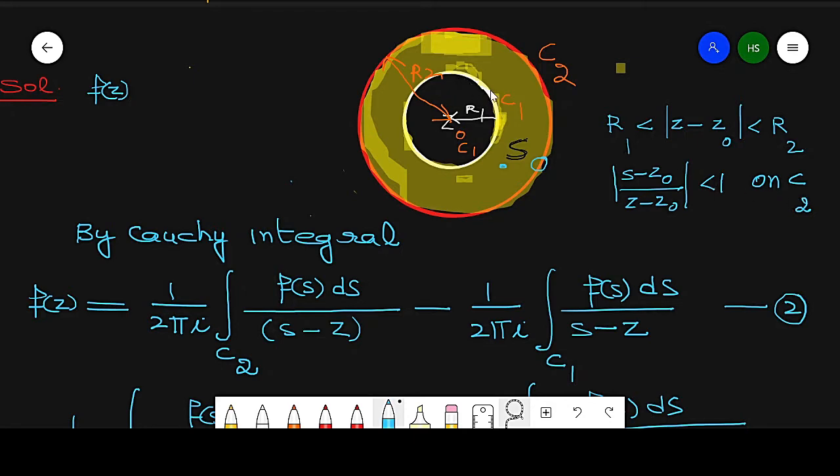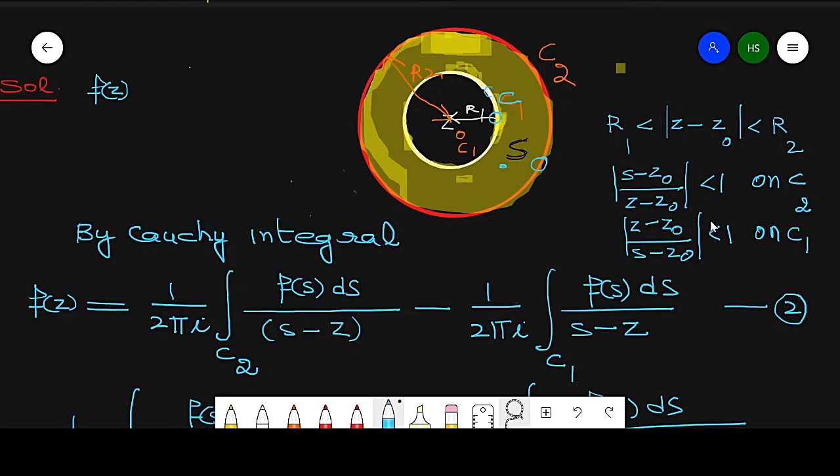Similarly, in the case of C1, suppose this point is z. Then |z minus z0| over |s minus z0| is less than 1 on C1.